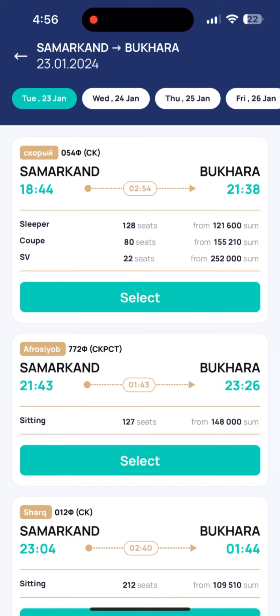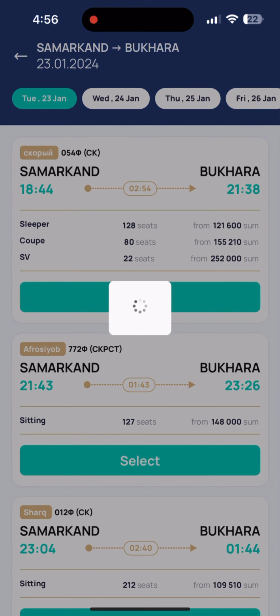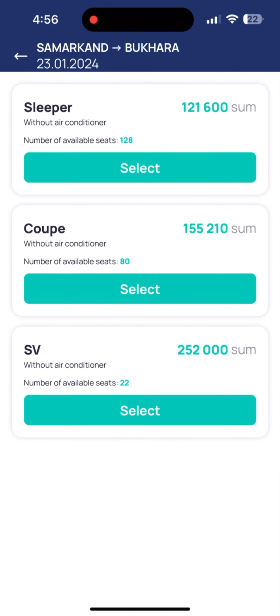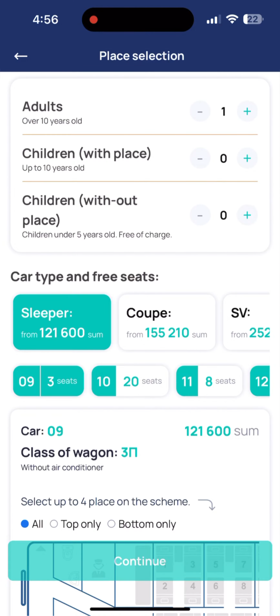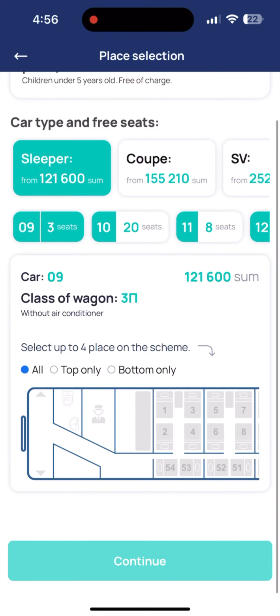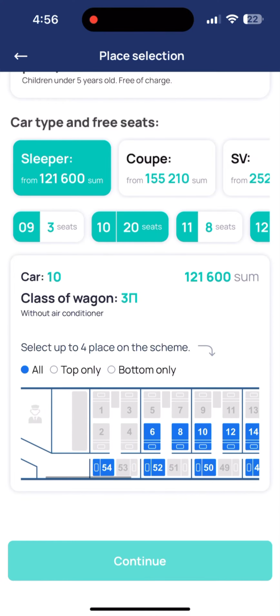Choose the train in which you want to travel. Then choose your wagon number and seat.